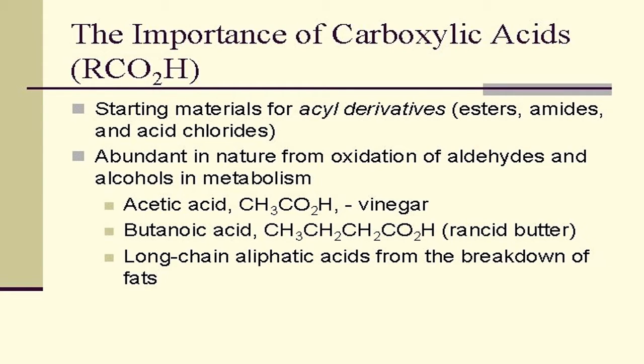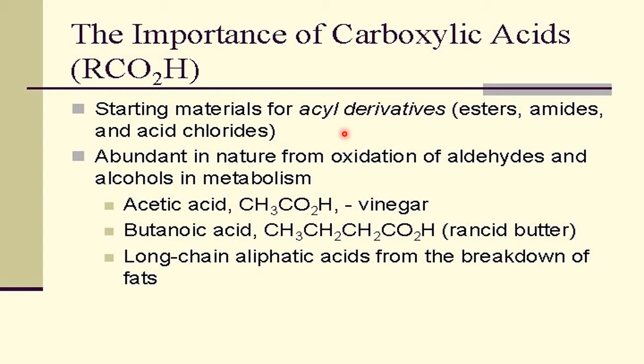Now, why do we have to study the carboxylic acid chapter? Unless we know its use, how can we go to the preparation part or the property part? If it is not useful, why study it then? Therefore, first let us understand where we use these carboxylic acids. Starting materials for acyl derivatives.